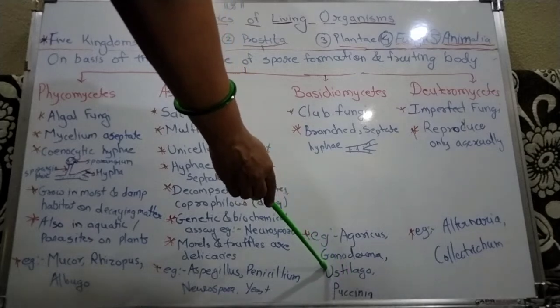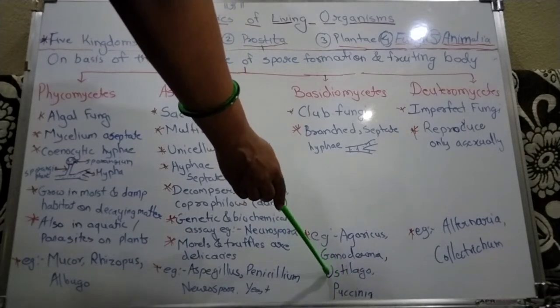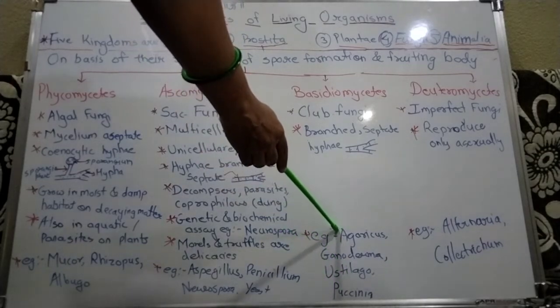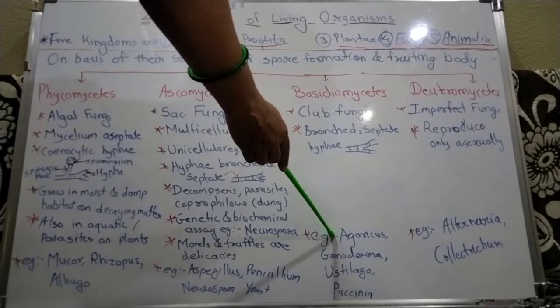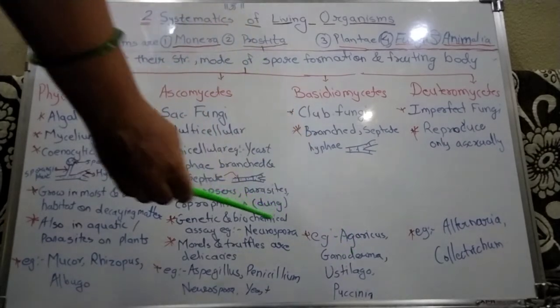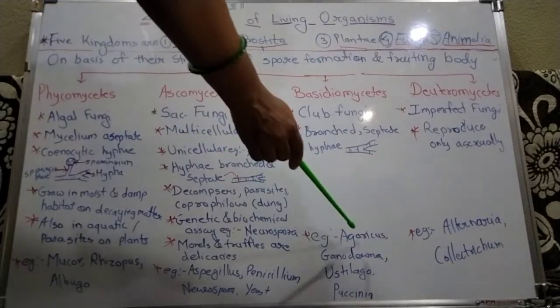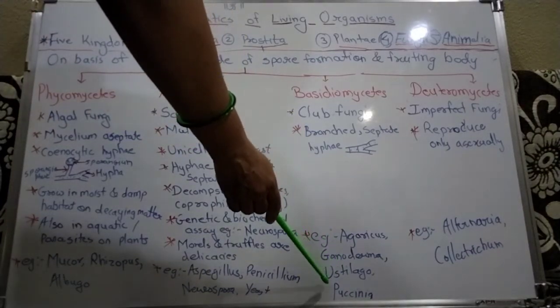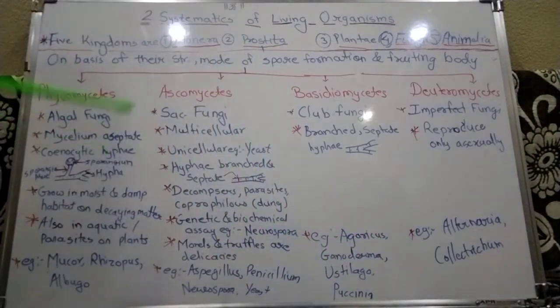Puccinia and Ustilago are disease-causing parasites, and Agaricus mushrooms are consumed as food.